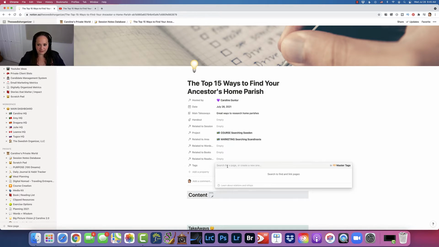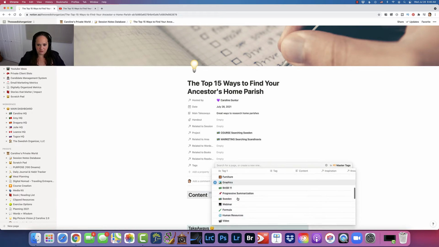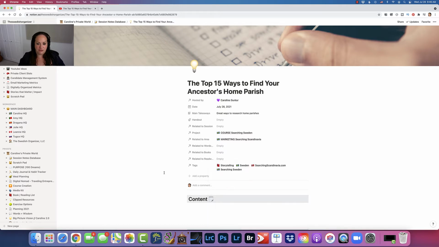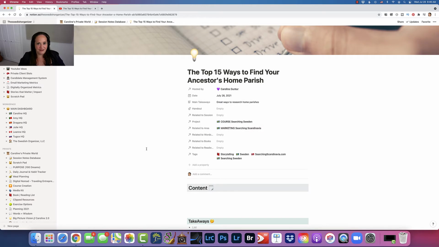And then for tags, maybe storytelling. Let's see, what else do I have here that could fit? Sweden would work, right? So I will add searching Scandinavia, searching Sweden. So I will throw all of the tags on there so that I can quickly then organize by tags in a different view if I need to. This is from my master tag database. So that's kind of the prep work there. It doesn't take a whole lot of time to fill out, even though it kind of seems like it now. Once you get used to it, it kind of goes really quick.